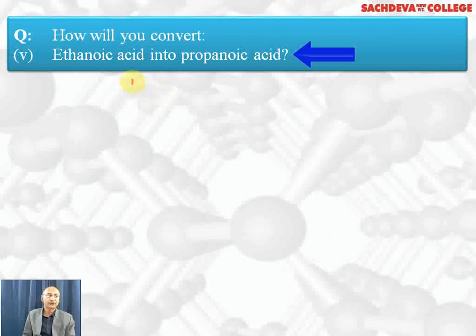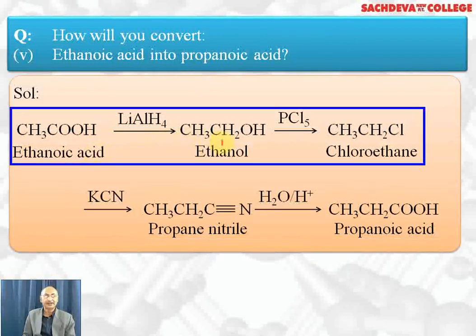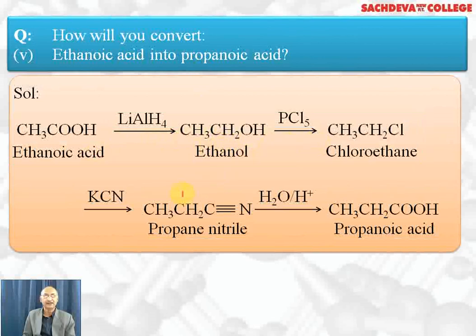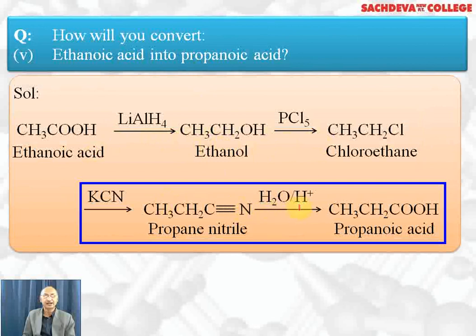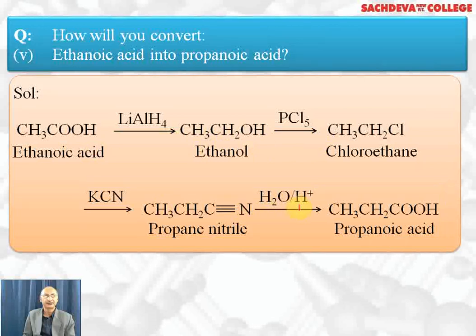Ethanoic acid to propanoic acid, we want to increase the carbon atom, so go via cyanide. Before cyanide we need halide. Before halide we need alcohol. And once you get cyanide, hydrolyze to get higher carboxylic acid. Ethanoic acid on reduction gives alcohol. Alcohol with PCl5 gives alkyl halide. With KCN we get cyanide. On hydrolysis we get propanoic acid.